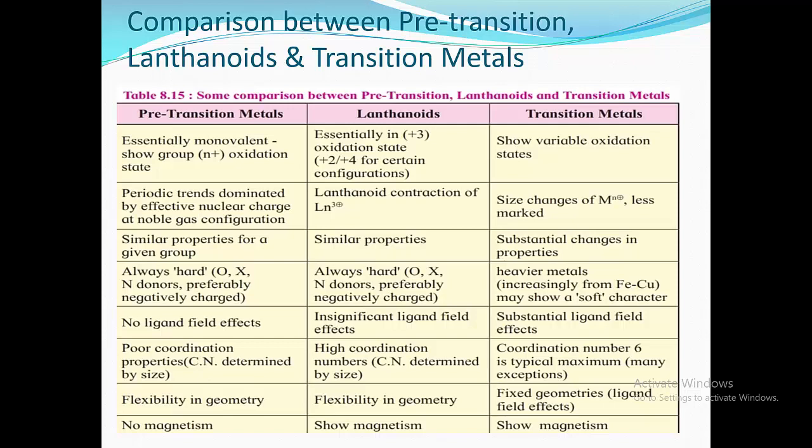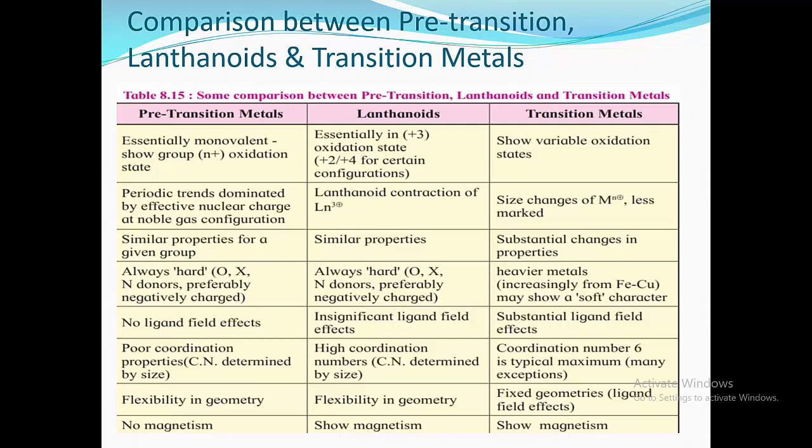In the case of lanthanoids, they show +3 as a common oxidation state along with +2 and +4 oxidation states. Now transition metals. These show variable oxidation states, that is from +2 to +8. Second point, periodic trends.